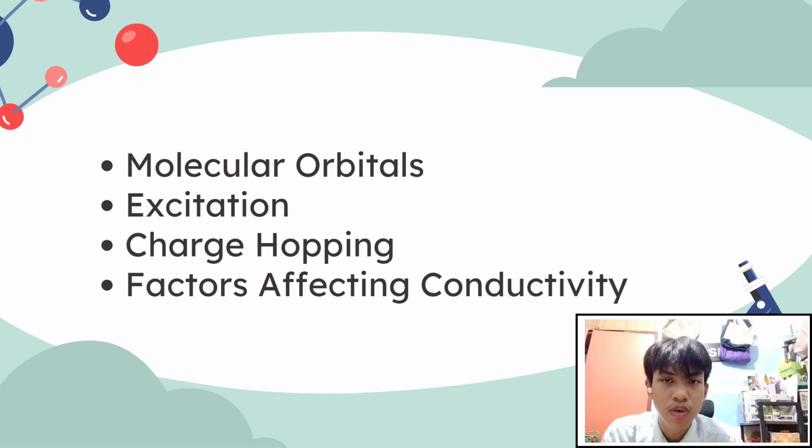It happens through a process called hopping, where an electron or a hole jumps from one organic molecule to its neighboring molecule. The efficiency of this hopping, and therefore the overall conductivity of the material, is heavily influenced by how well the molecules are arranged, how their energy levels align, and how pure the material is.